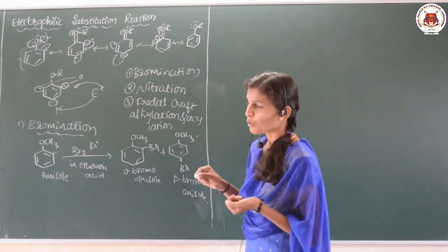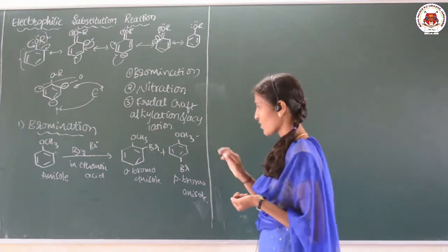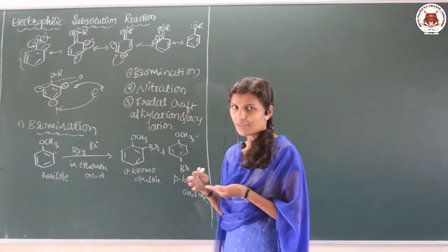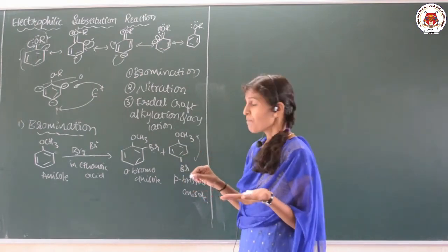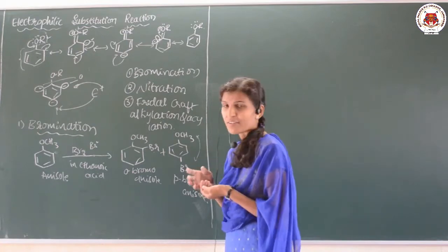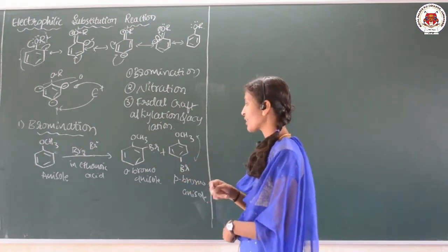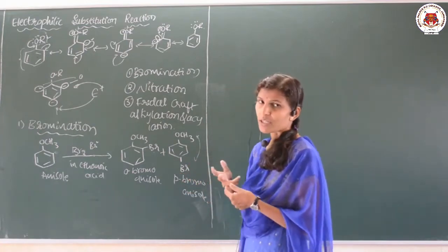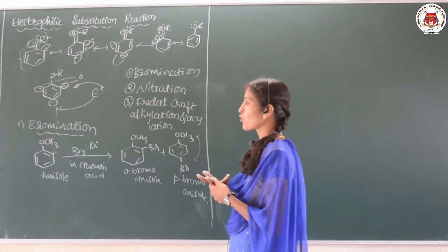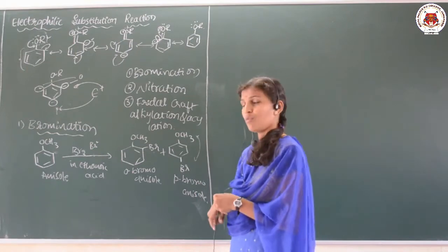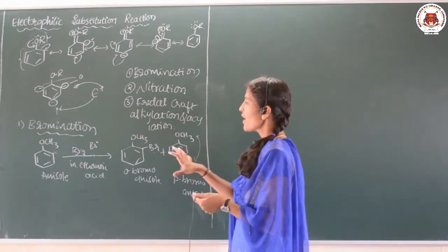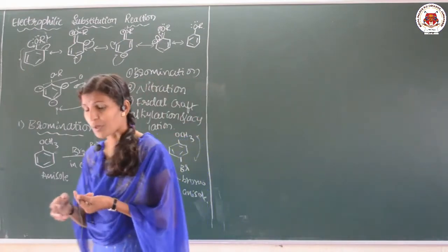Para is the major product because it has symmetry as well as less hindrance, because these two groups are away from each other. I have explained this concept many times while explaining the reactions of phenols, and also in the case of aldehydes, haloalkanes and haloarenes. So the para product will be the major product.